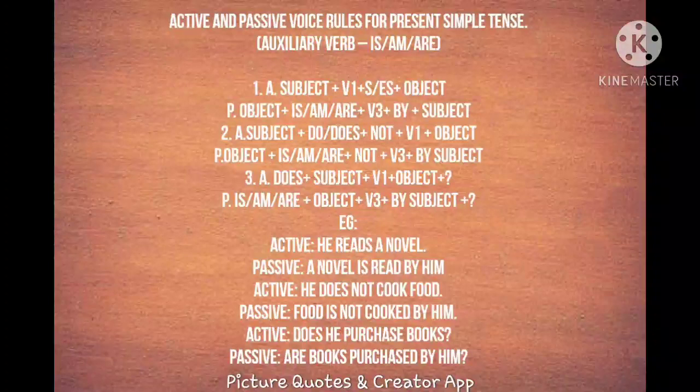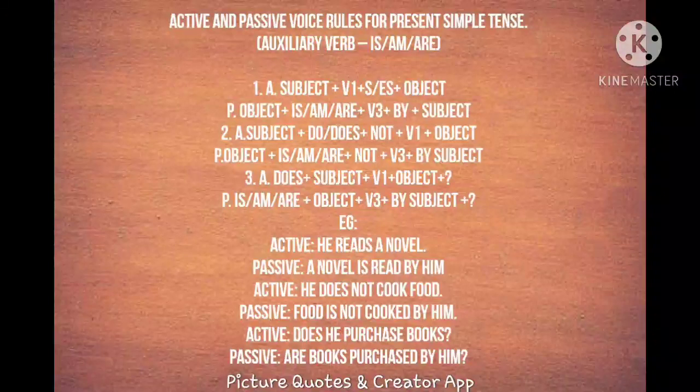The second one, before that let's see an example for that. He reads a novel. For the first type of sentence: he reads a novel. He is the subject, reads is the verb, and a novel is the object.